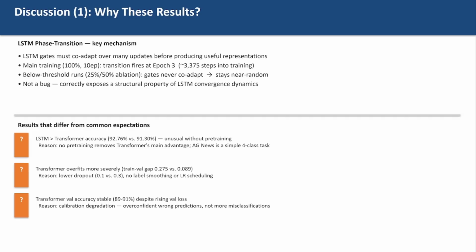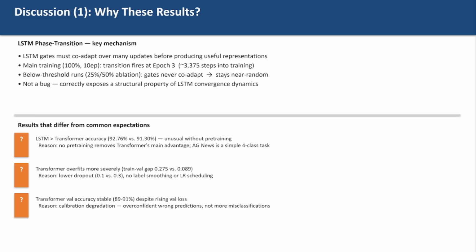Three results look unusual compared to what we expected from the literature. First, LSTM outperformed Transformer. In most published experiments, Transformer wins, but those experiments almost always involve pre-trained models. Without pre-training, on one relatively simple dataset with clear vocabulary patterns, LSTM turned out to be fully competitive.